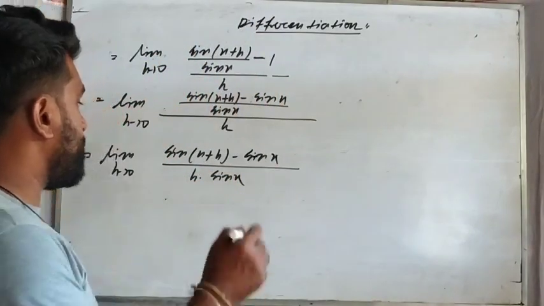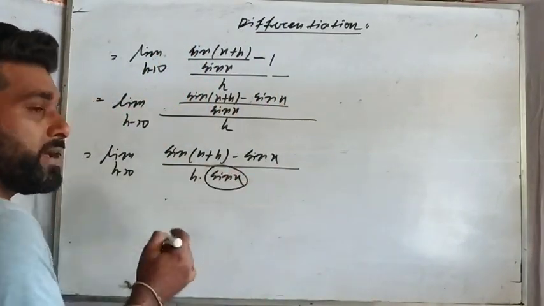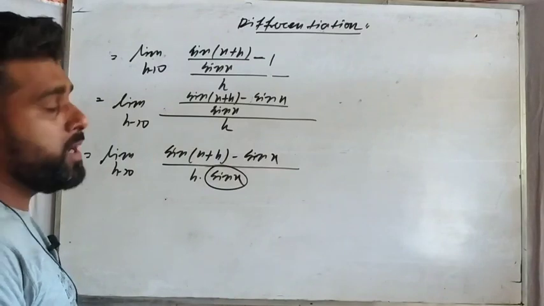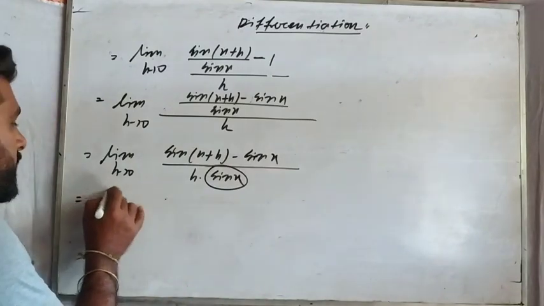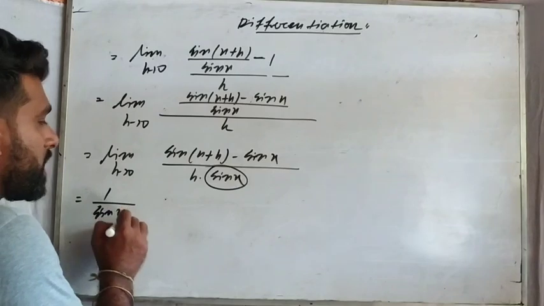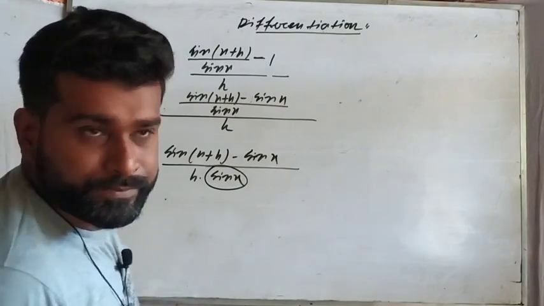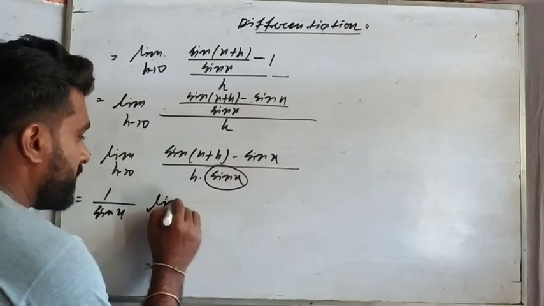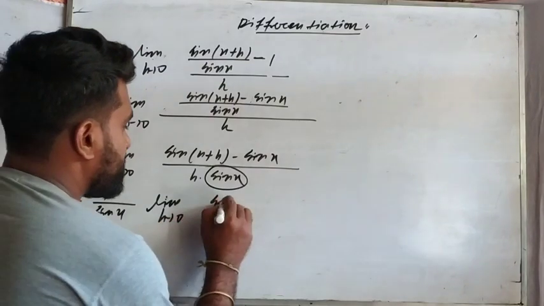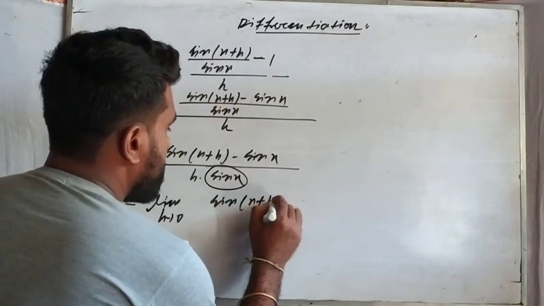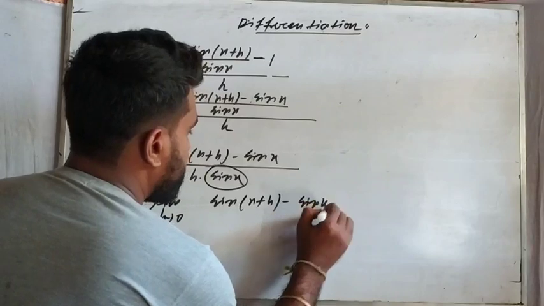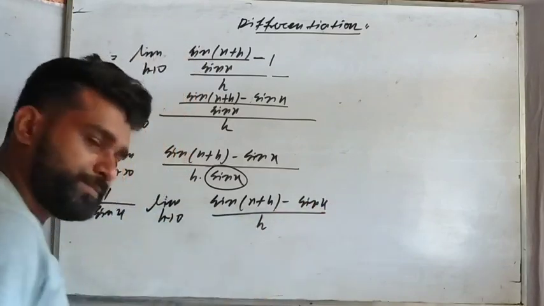Okay, so just here you see this sin x is in the denominator, it has nothing related to h. So that means keeping this inside the limit would be unjust. So that means limit h tends to 0, sin x plus h minus sin x by h is there.